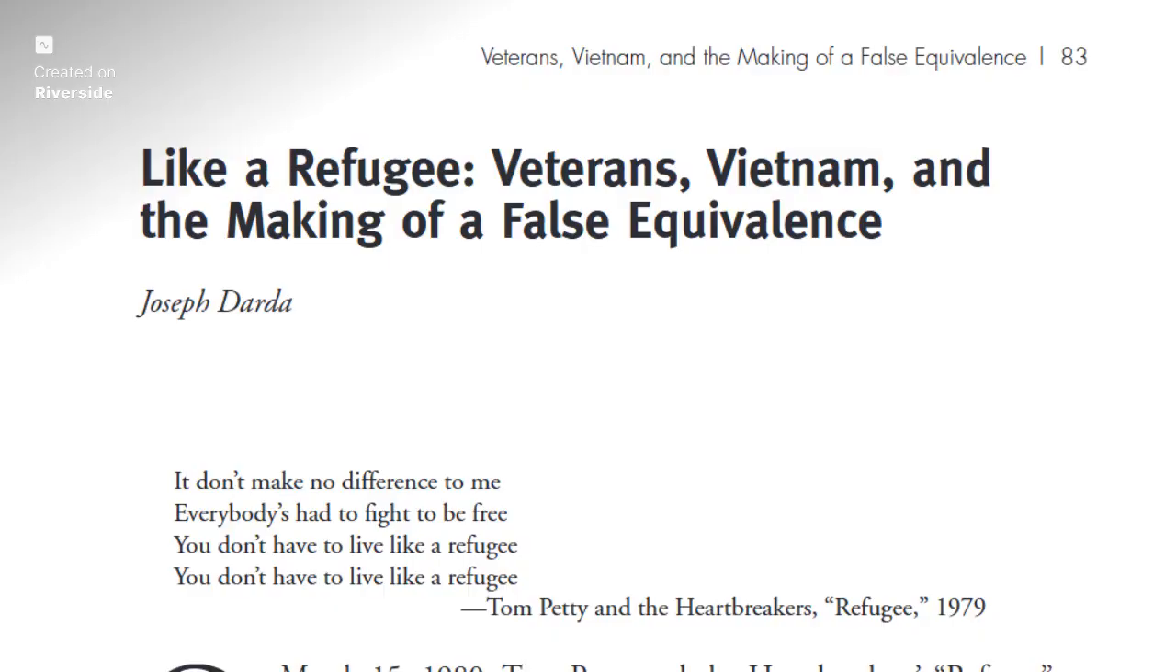The first article that caught my attention was titled Like a Refuge, Veterans, Vietnam, and the Making of a False Equivalence by Joseph Darda, because who does not love an article that starts with Tom Petty lyrics? This article compares PTSD and the Vietnam veterans' difficulty adjusting to home life with that of a refugee in a new country. This 22-page article has 64 references, which includes some of my favorite Vietnam War books, so I've notated this article for future research.